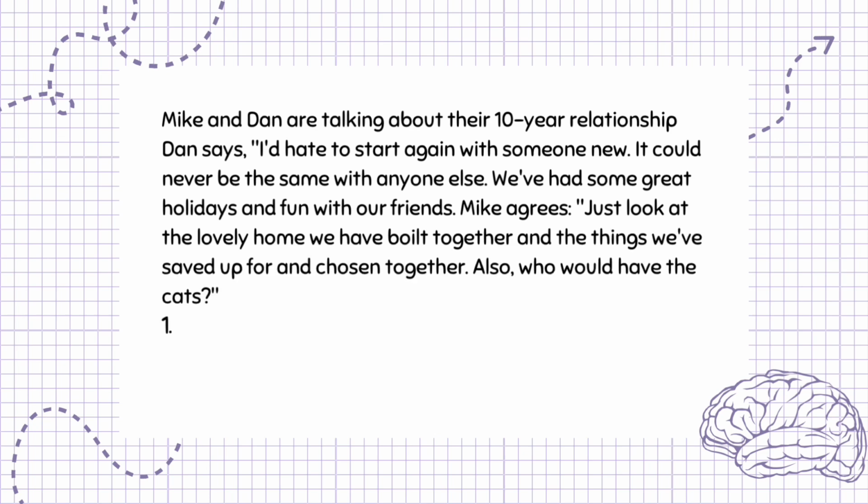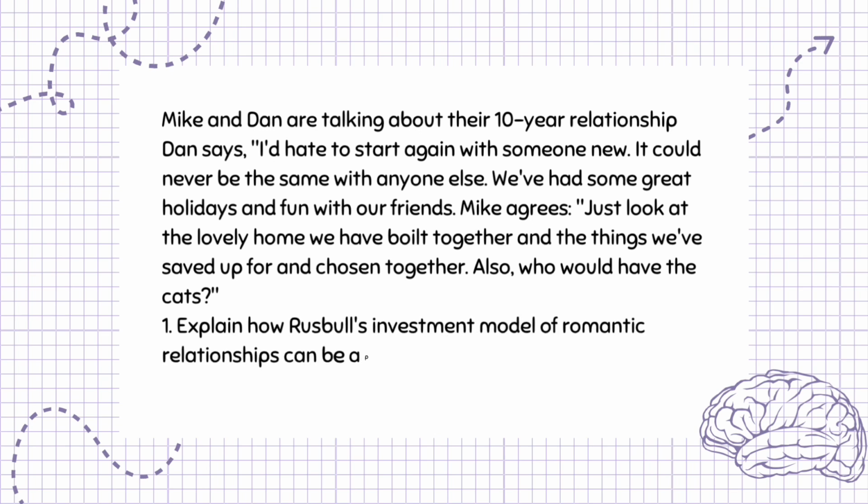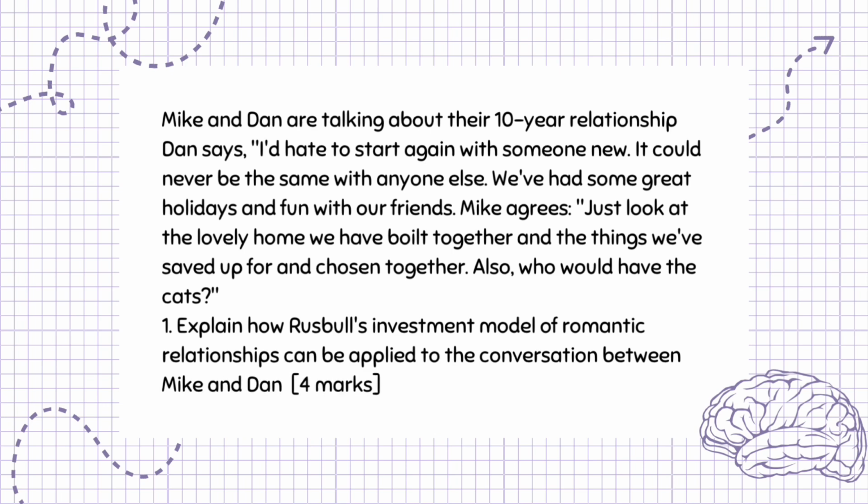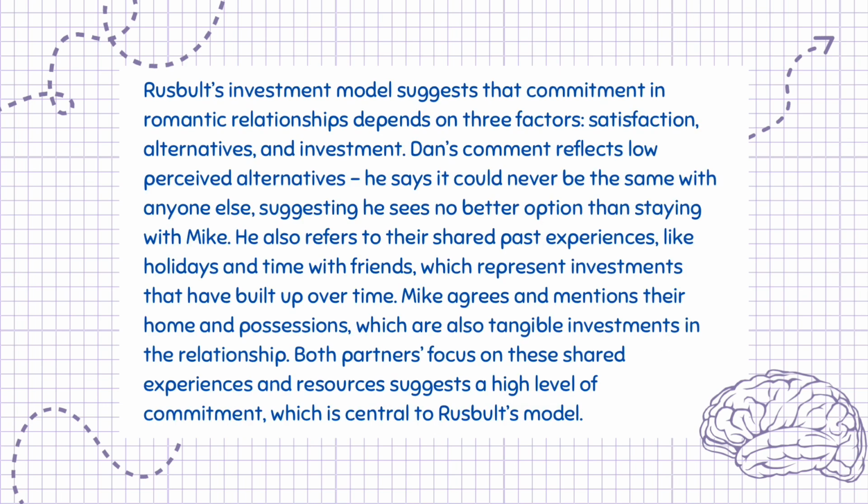Question 1. Explain how Rusbult's investment model of romantic relationships can be applied to the conversation between Mike and Dan, 4 marks. Rusbult's investment model suggests that commitment in romantic relationships depends on 3 factors: satisfaction, alternatives, and investment.